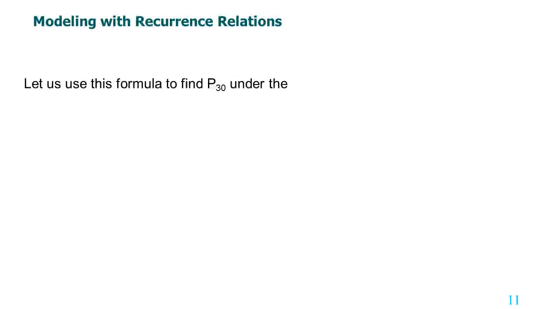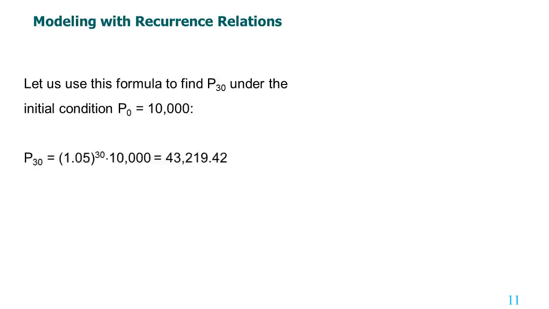Let us use the formula to find P30 under the initial condition P0 equal to 10,000. Now P30 is equal to 1.05 to the power 30 times 10,000. That becomes 43,219. Therefore, after 30 years, the account contains $43,219.42.